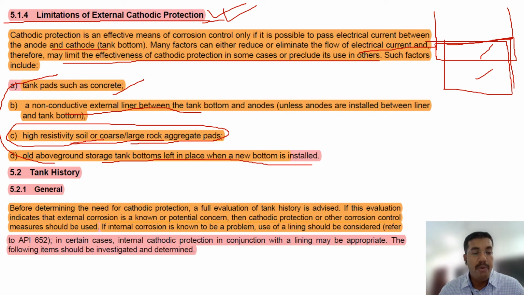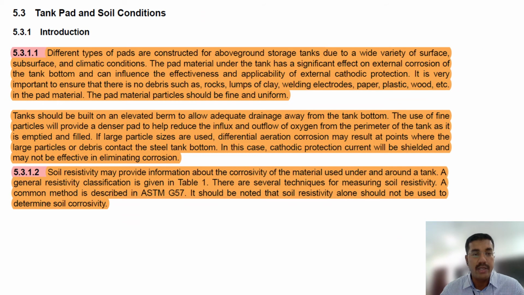Tank history. Before determining the need for cathodic protection, a full evaluation of tank history is advised, because you need to do the nearby equipment check. You have to check whether there is any nearby equipment or not. What is the history of the tank? What type of liquid, what type of product is it carrying? What is the corrosion rate? Okay, all these things you need to find out. Then only you decide on the cathodic protection.